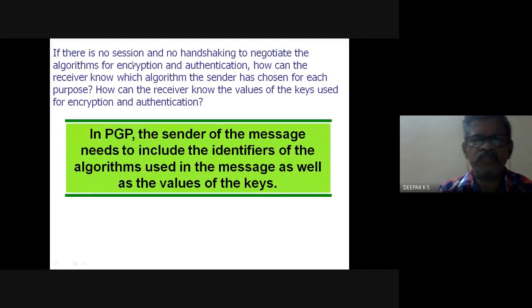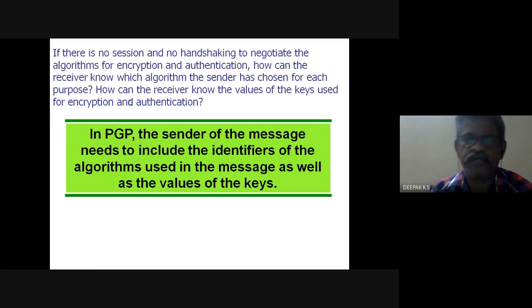There is no session and no handshaking to negotiate the algorithms for encryption and authentication. We had seen there is a security association in IPsec, and in the transport layer there is handshaking, cipher suites and secrets exchanged. How can the receiver know which algorithm the sender has chosen for each purpose?